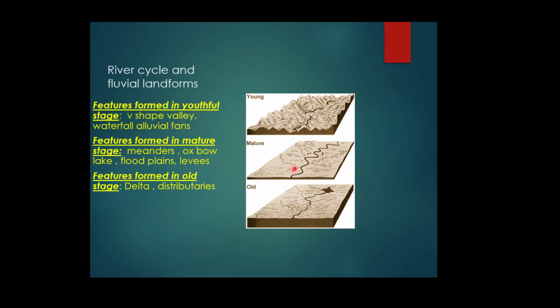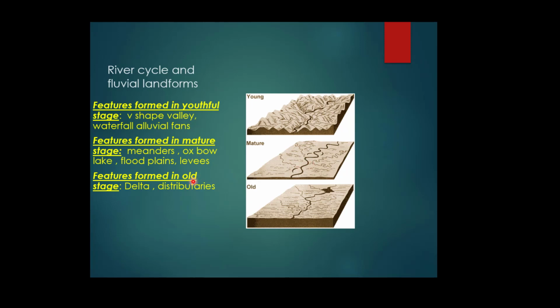Oxbow lakes are a distinguished feature in the mature stage. They are formed when the river shifts to new courses and leaves out some portion of river which is detached from the main river. You can see the extensive flood plains which are formed by the river through shifting of its courses and deposition of sediments, and you can find levees on the side of the river.